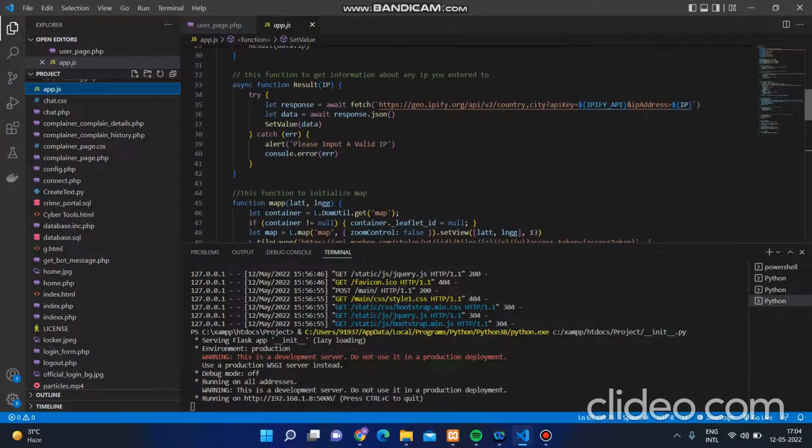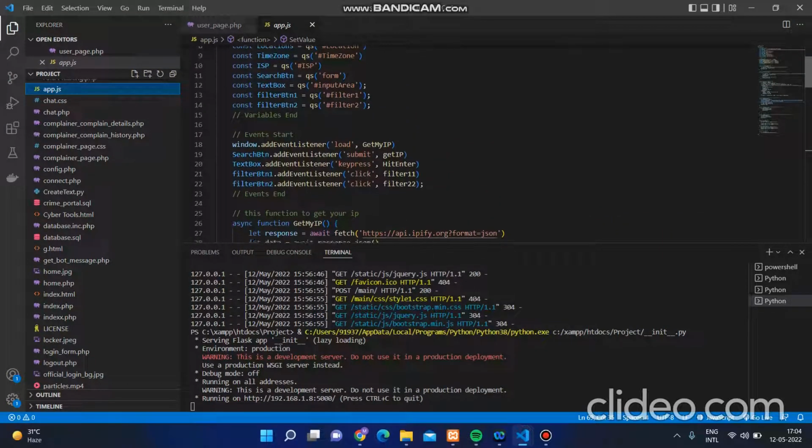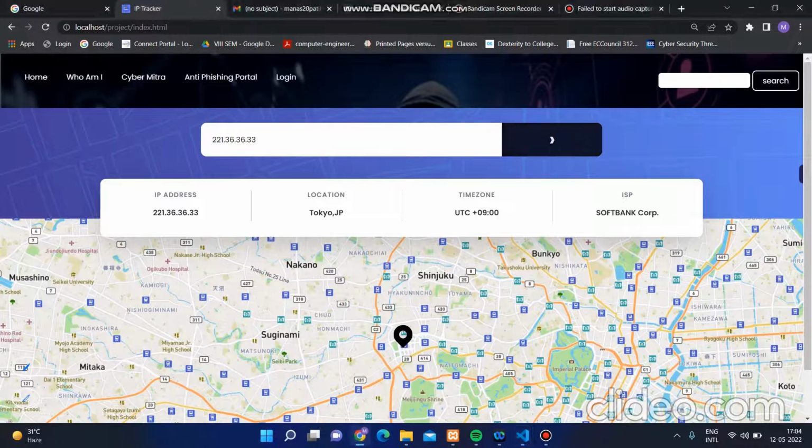So this was the basic functionality for a user. As you can see over here, we have also got the map. If you just use ip5.org, you will simply get the IP address, its location and its ISP.